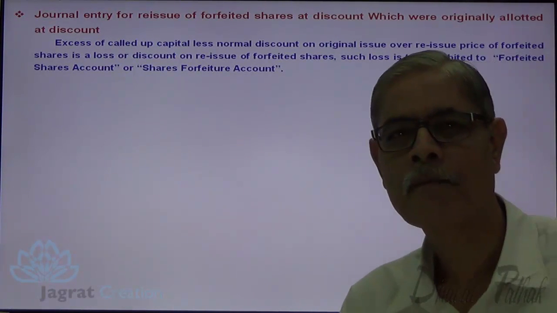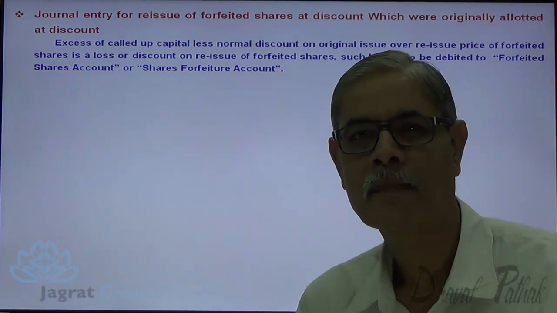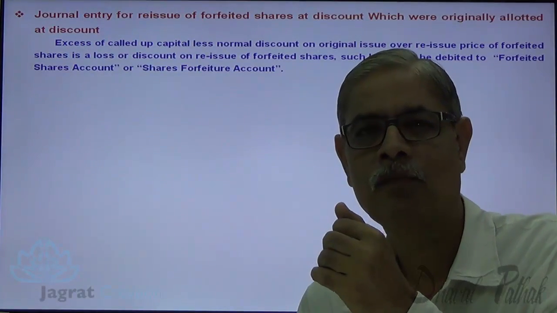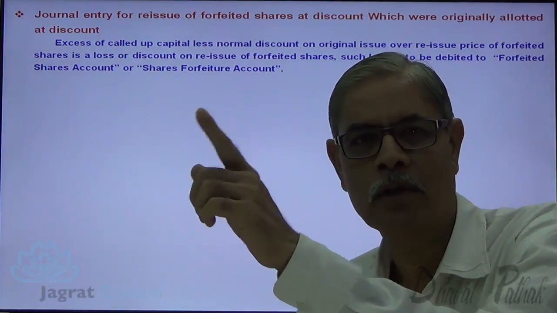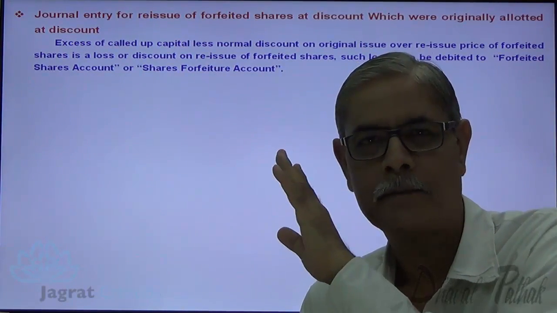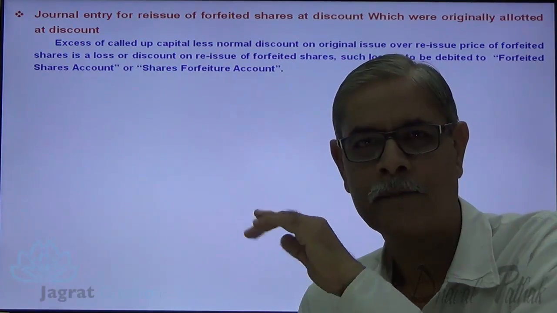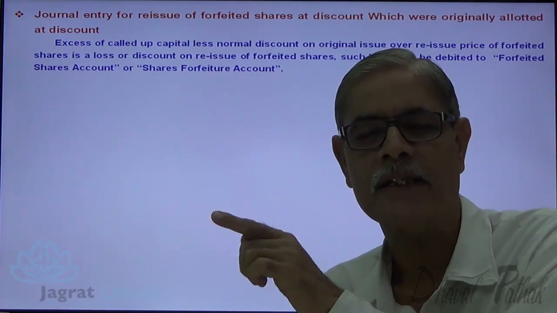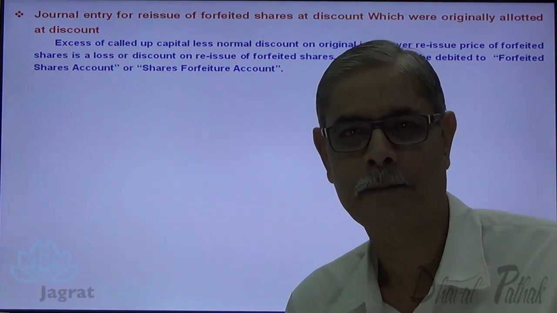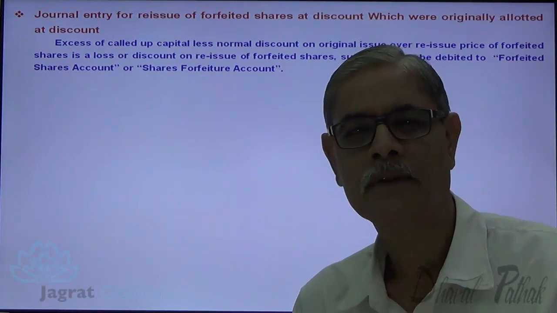Now see, when you reissue shares, what you have to do? When original allotment discount was allowed, share discount account was debited. On forfeiture, same share discount account was credited. Now at the time of reissue, same original share discount account once again gets debited. That's an important concept that one should understand.